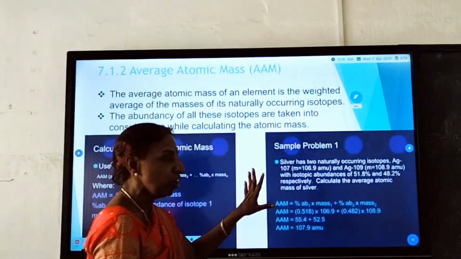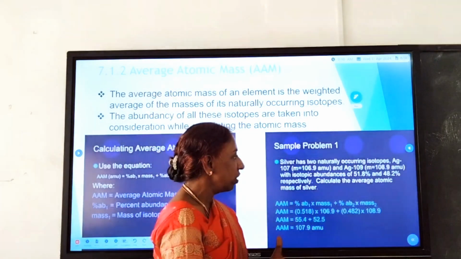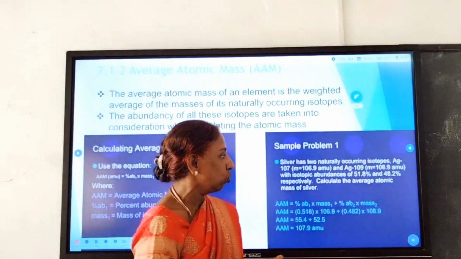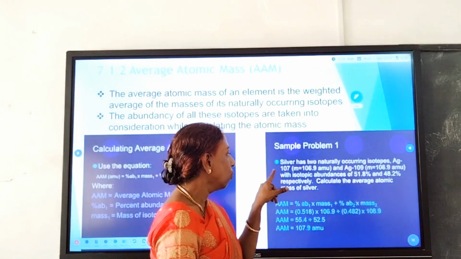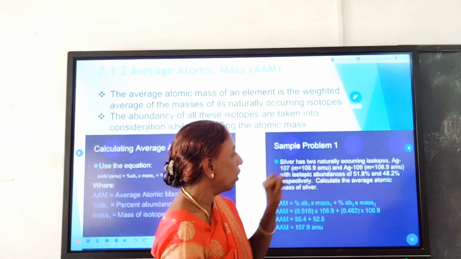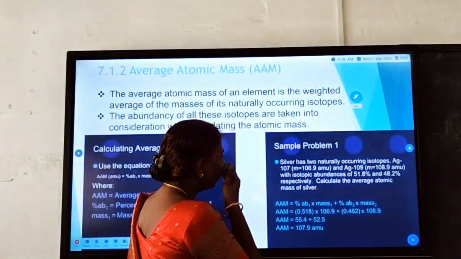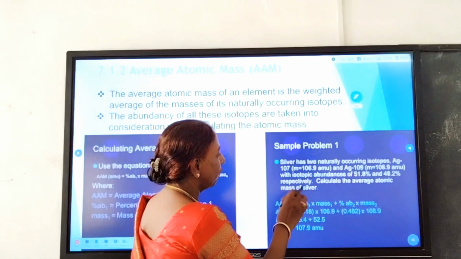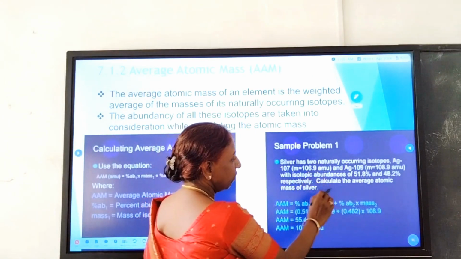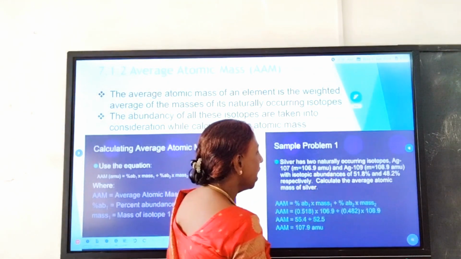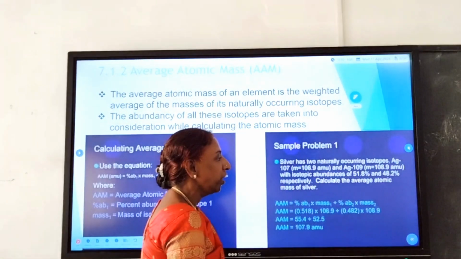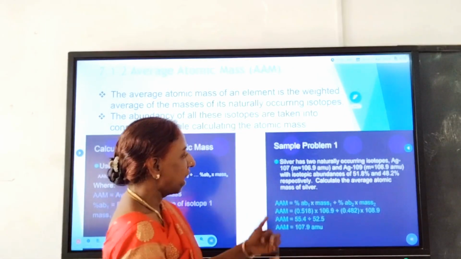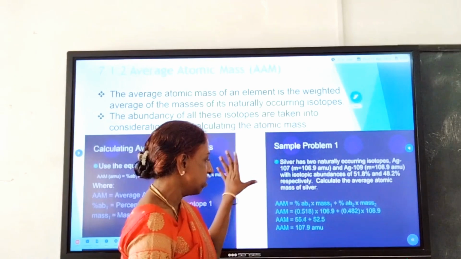A problem is given here. Silver occurs naturally as two isotopes, silver-107 and silver-109. The abundance of the first silver is 51.8% and the next silver is 48.2%. How can you calculate the average atomic mass of this silver mix?